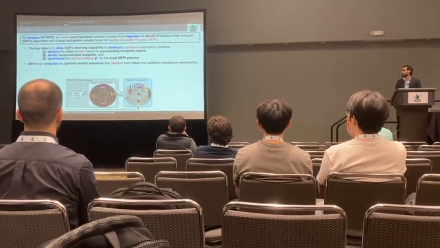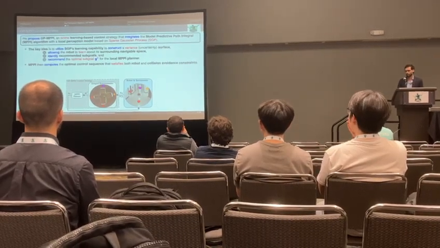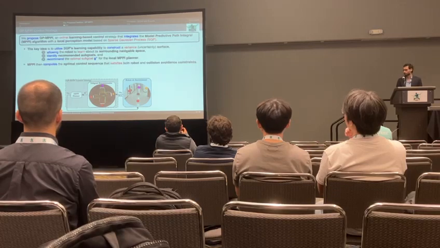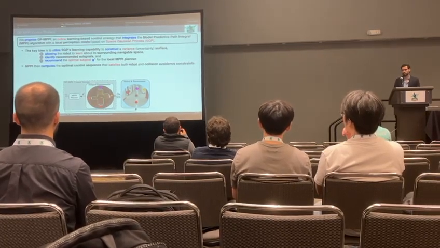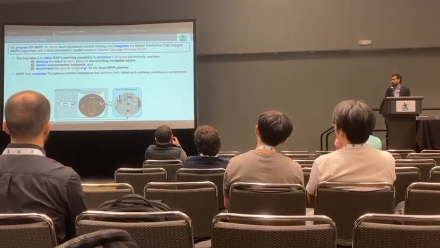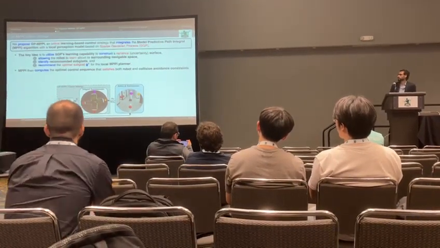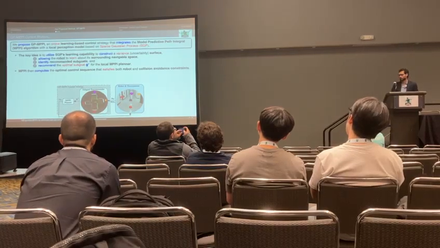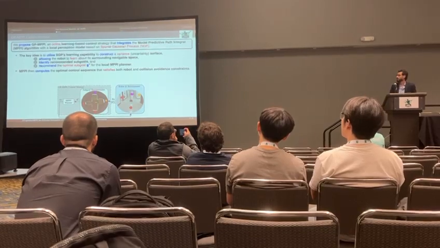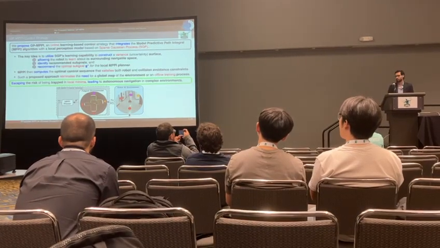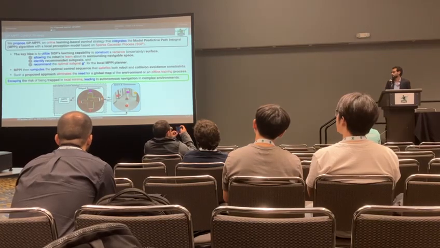So the key idea here is to use the GP learning capability to teach the robot its surrounding navigable space, to identify the subgoals in the free navigable space, and to recommend one optimal subgoal for the MPPI. Where MPPI will compute the optimal control sequence, which satisfies both the robot and the collision avoidance constraints. This approach will eliminate the need for building a global map or having an offline training process.